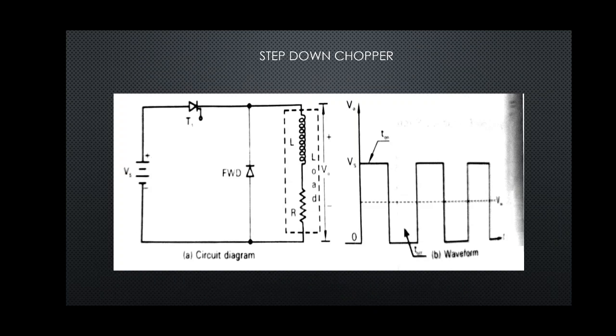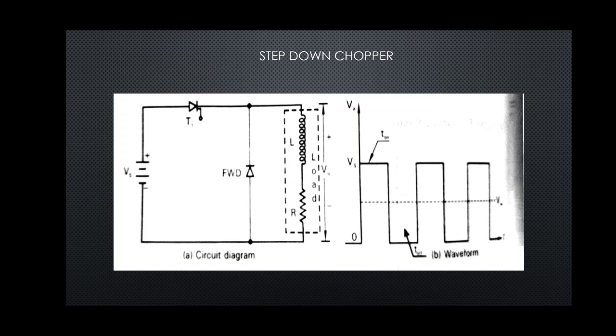So, in this circuit we can observe the thyristor in on state. Here we have to keep one thing in mind, that the thyristor will always be forward biased due to the DC supply. So we require forced commutation circuits to make the thyristor go in off state. So here two states we consider, when the thyristor is on and when the thyristor is off. First we consider when the thyristor is on.